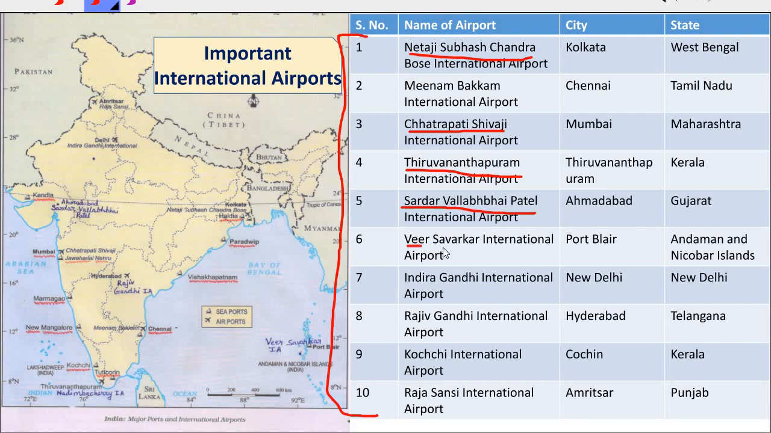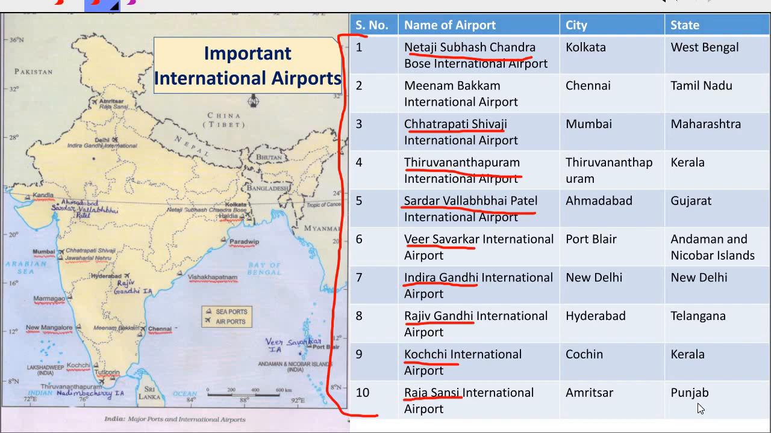The sixth one is the Veer Savarkar International Airport. It is located in Port Blair, Andaman and Nicobar Islands. The seventh one is the Indira Gandhi International Airport, located in New Delhi. The eighth one is the Rajiv Gandhi International Airport, located in Hyderabad, Telangana. The ninth one is the Kochi International Airport, located in Cochin, Kerala. The 10th and last one is the Raja Sansi International Airport, located in Amritsar, Punjab.